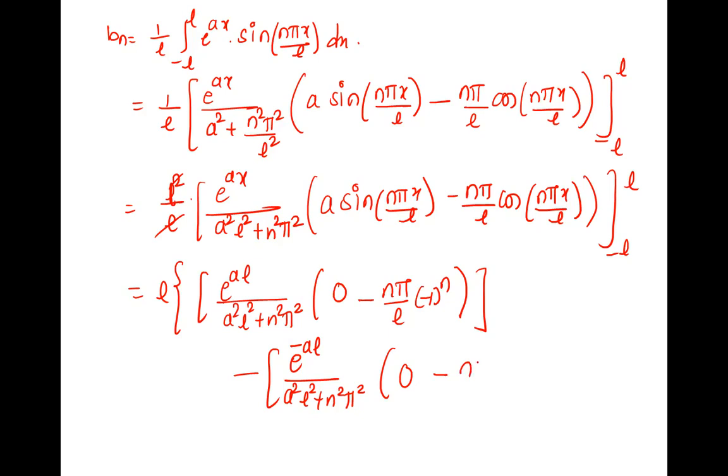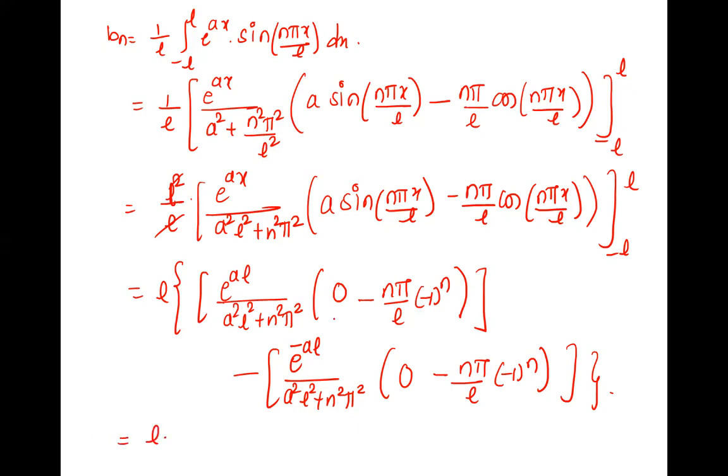Okay, that is minus n pi by L into, if it is minus L here, cos of minus n pi. But what is cos of minus n pi? Cos n pi. So what is cos n pi? Minus 1 raised to n. Is this correct? Yes, ma'am. Right. So we can take the common things out now.